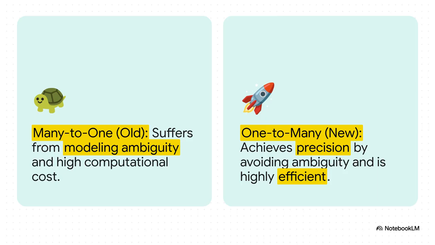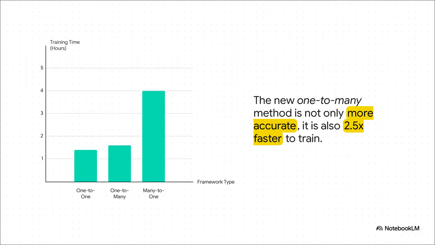But just how efficient are we talking? This is honestly staggering. Just look at the training times. The old many-to-one method took about 4 hours to train on this dataset. The new, more accurate one-to-many method, only 1.6 hours. It is almost as fast as the simplest possible model. So it's not just better, it's way smarter and more efficient.